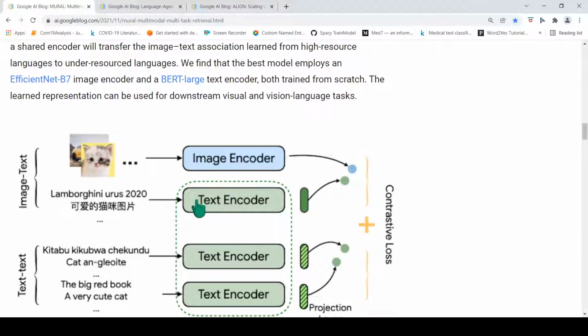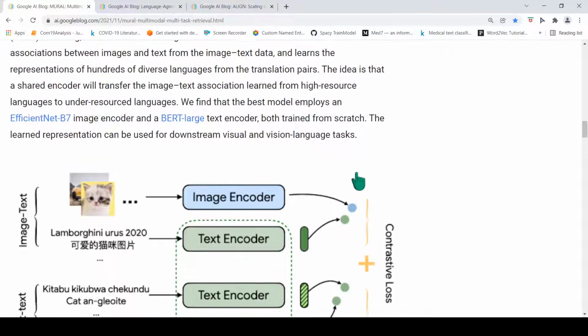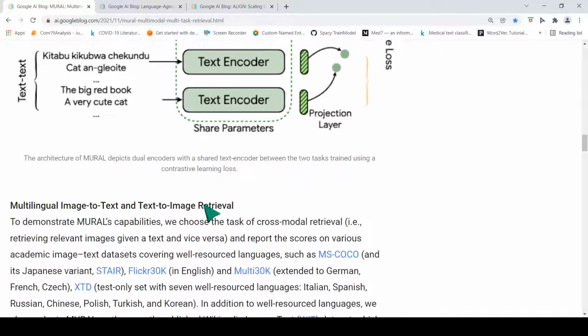It uses a common text encoder for image to text matching to learn that representation, as well as to learn the translation representation for text across different language pairs. So there are two contrastive learning tasks: image text matching and text to text matching. That is what is explained over here.